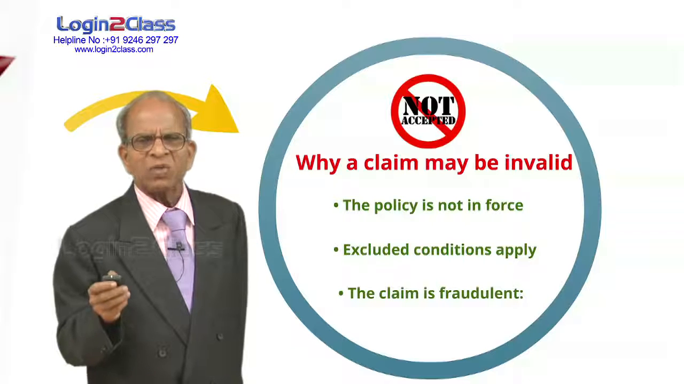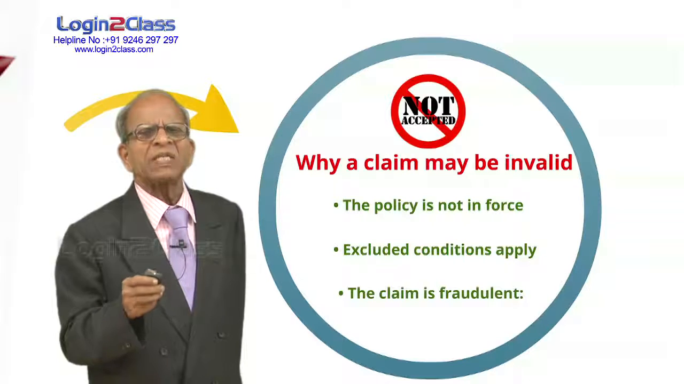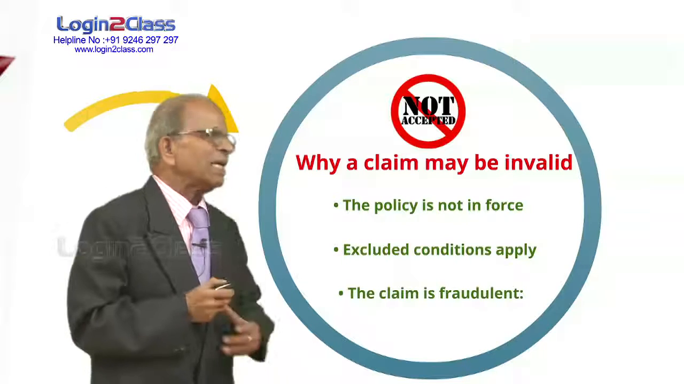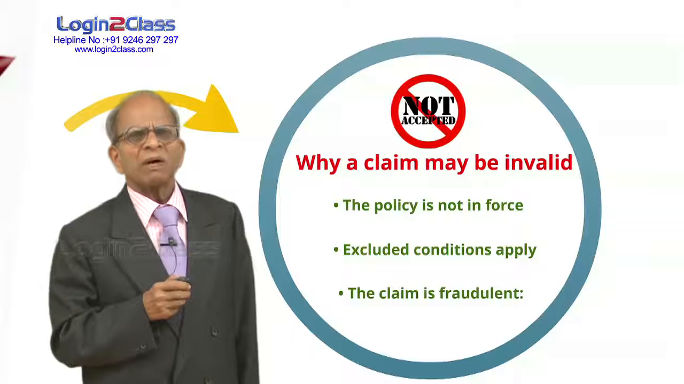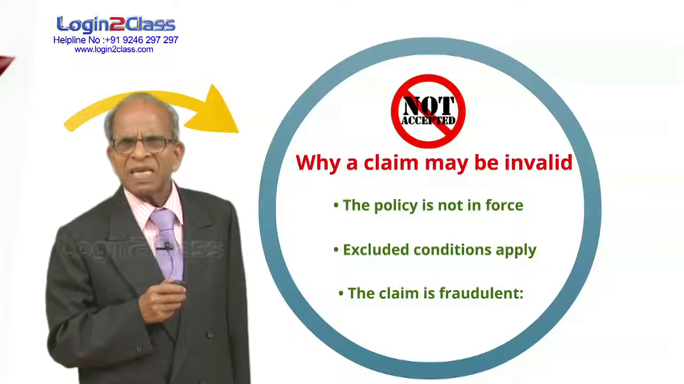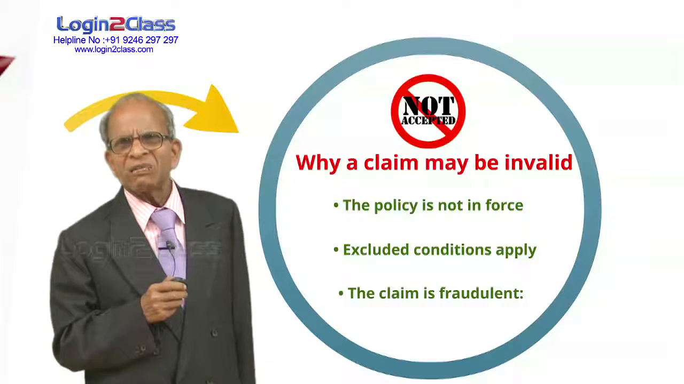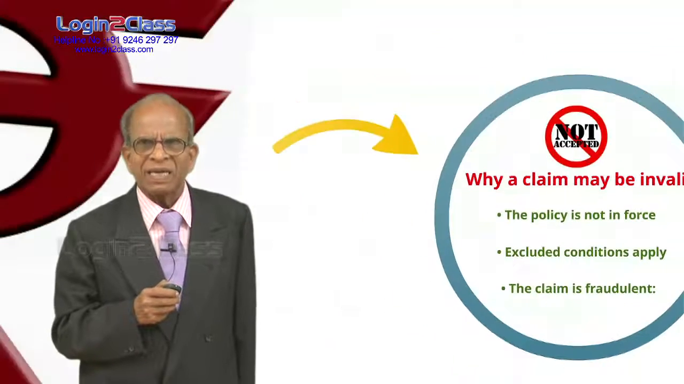He has committed suicide during the first year, which is excluded. We need not pay. Lastly, the claim is fraudulent. Either the wrong person is claiming or at the time of proposal some cheating has been there. So what the fraud is, we are supposed to find out and take care of it.